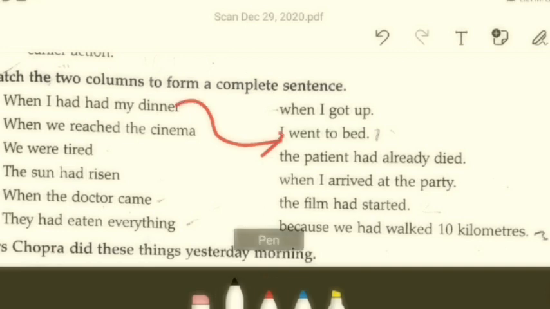Next, when we reached the cinema, what is it going to be? When I go to bed, no. Then what?